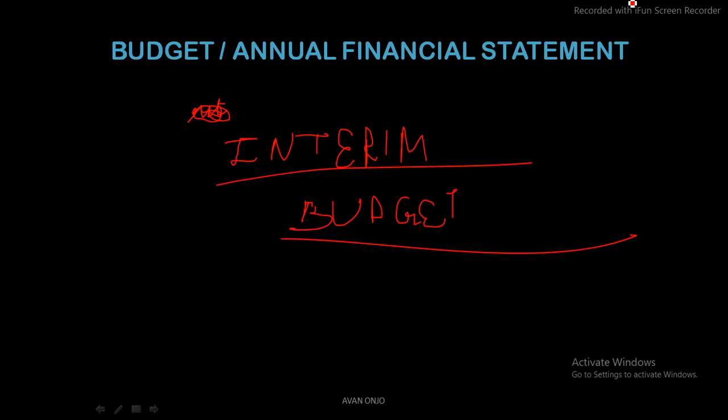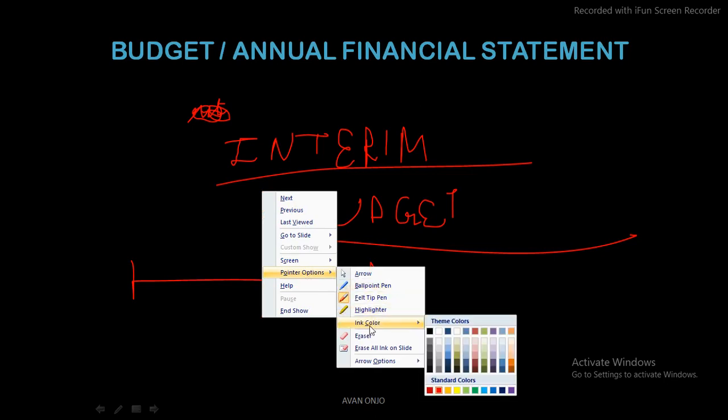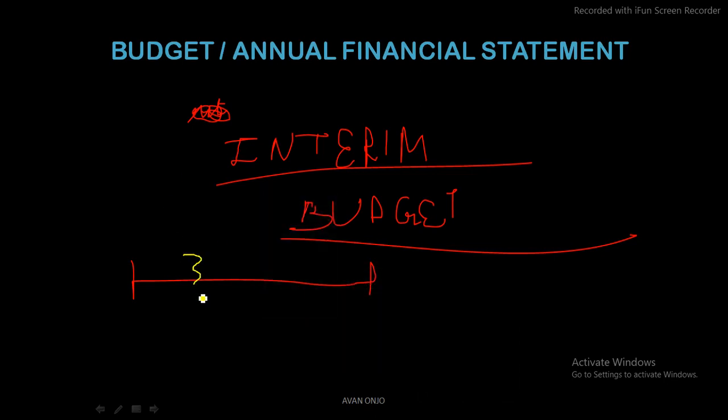Or say there would be new elections, and the term is going to expire, and only some part of the financial year is going to be under the government. In that case, instead of making the budget for the entire financial year, let's say we have a financial year like this, and there are going to be Lok Sabha elections at this point. Then only this part is going to be under the old government, and we might get a new government after this part. So this is the one financial year.